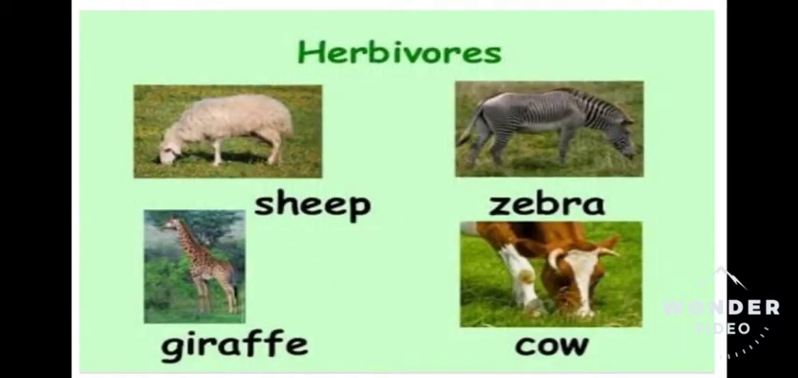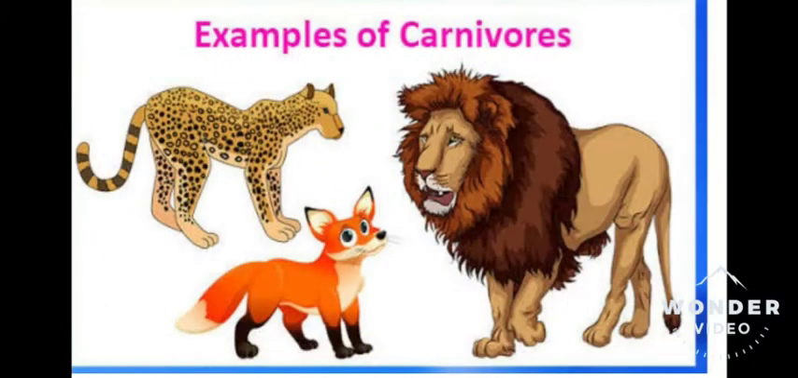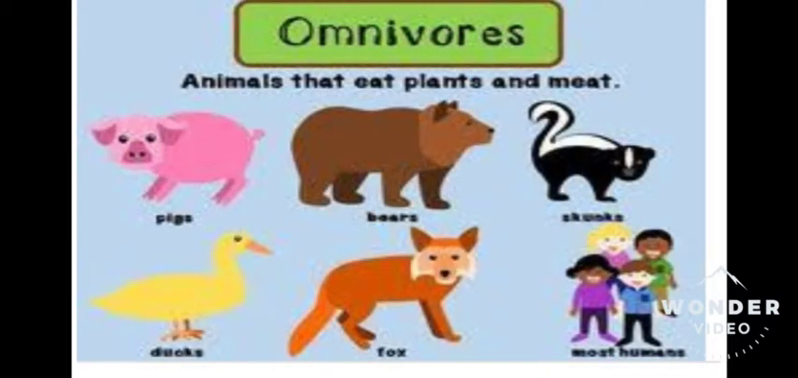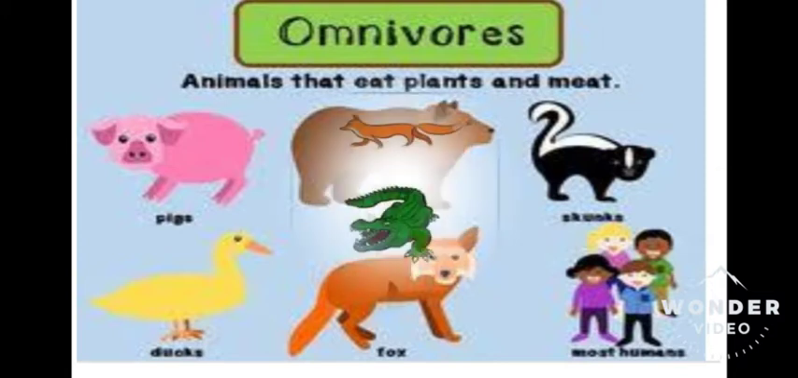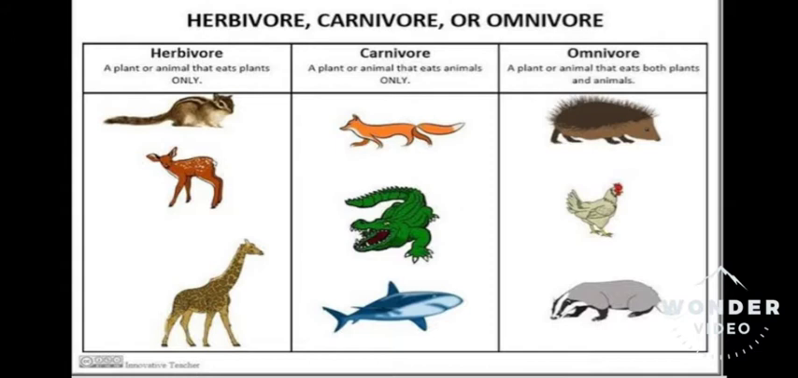A few examples of herbivores: sheep, zebra, giraffe, cow. Examples of carnivores: fox, lion, leopard. Omnivore examples: pigs, bear, ducks, frog, most humans. Some more examples are given in the picture. Have a look at it.